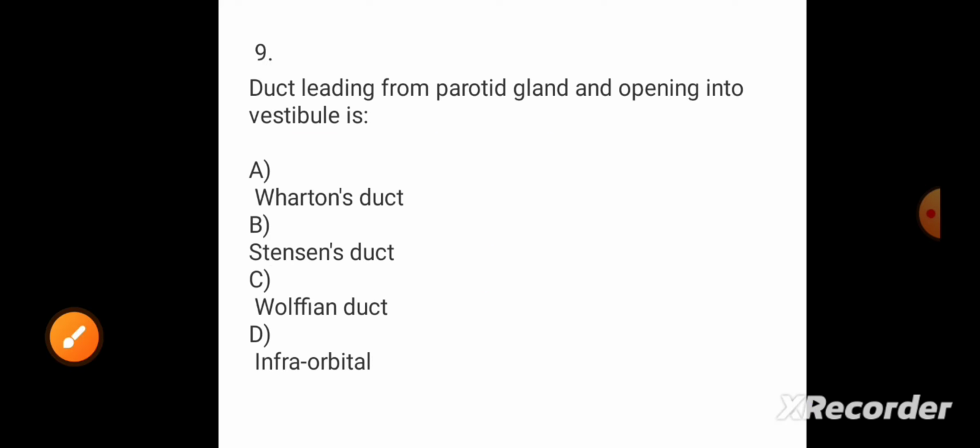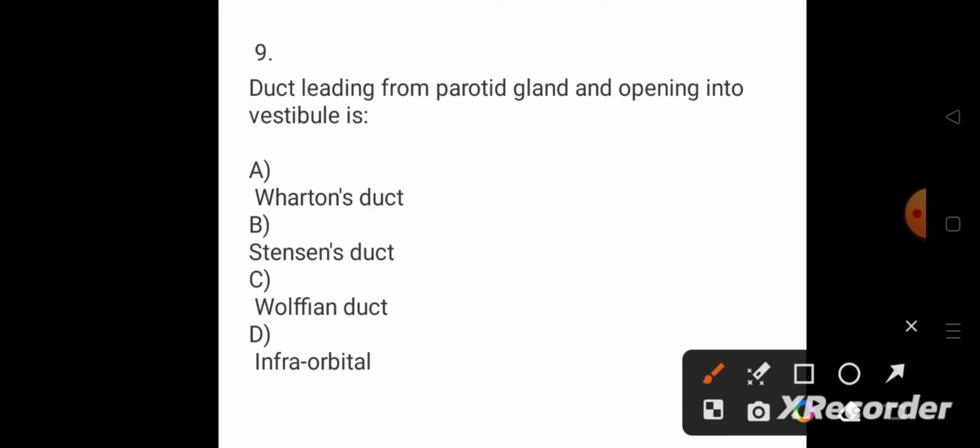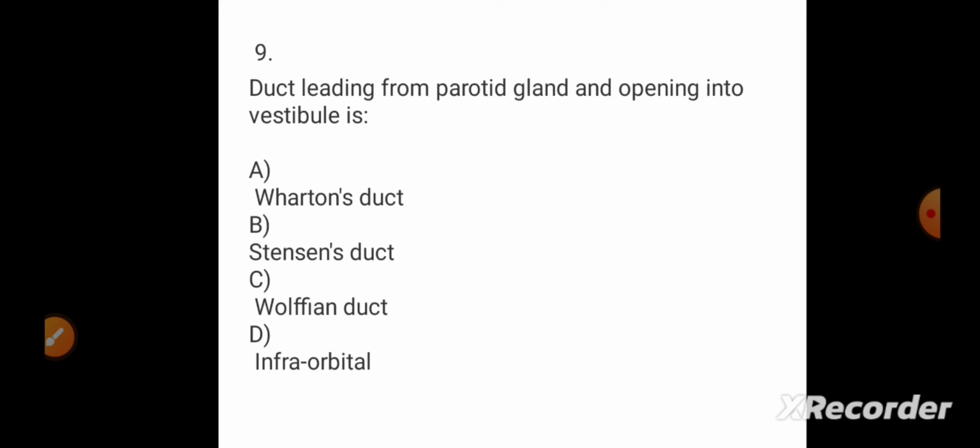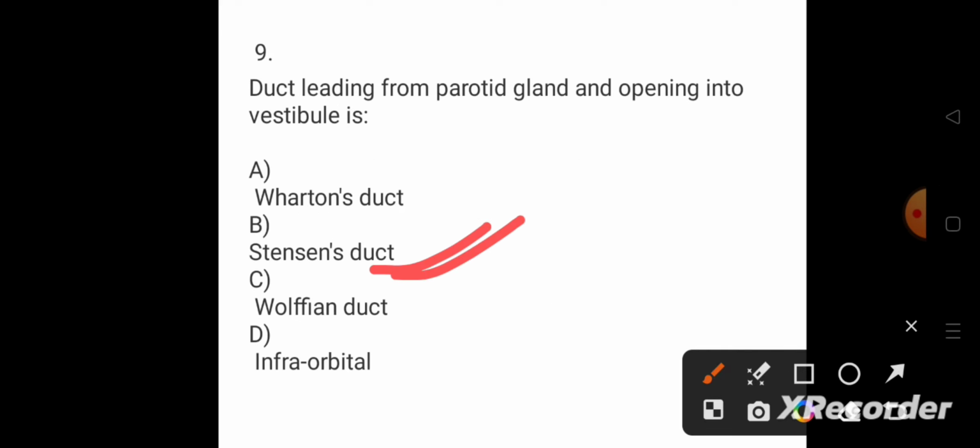Okay, now coming to question number 9, the duct leading from the parotid gland and opening into the vestibule is otherwise called which duct? So here this will be called Stenson's duct. The duct which is related to the parotid gland is called Stenson's duct. Why? Because there are another three ducts also. The submandibular gland is related to Wharton's duct, and the sublingual gland is related to the duct of Rivinus, and the parotid gland is related to Stenson's duct. So for this question the answer will be Stenson's duct.